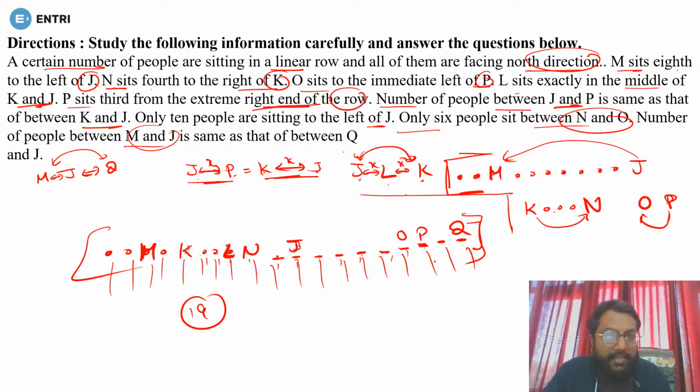Is it clear or not, guys? Saharth, there will not be 37, there will be only 19 persons.